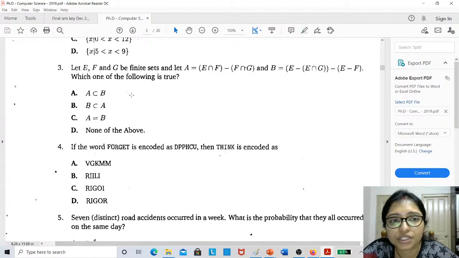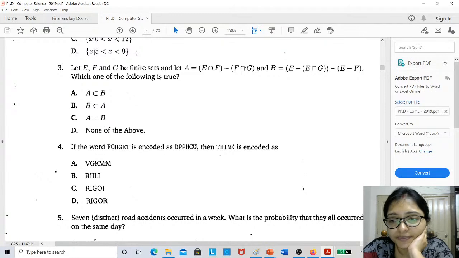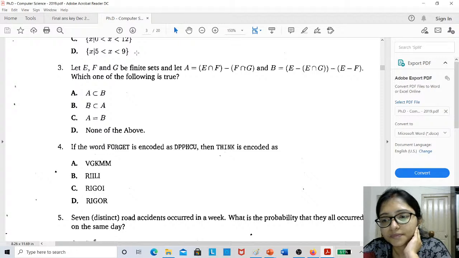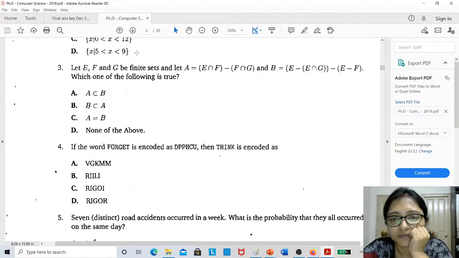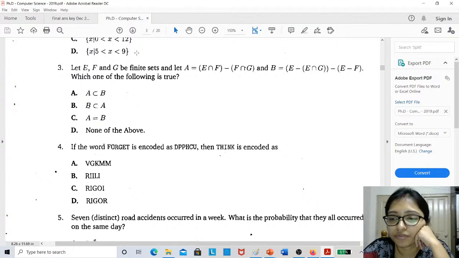Try to solve this question. This one, question number 3. Is question number 3 visible to everyone?